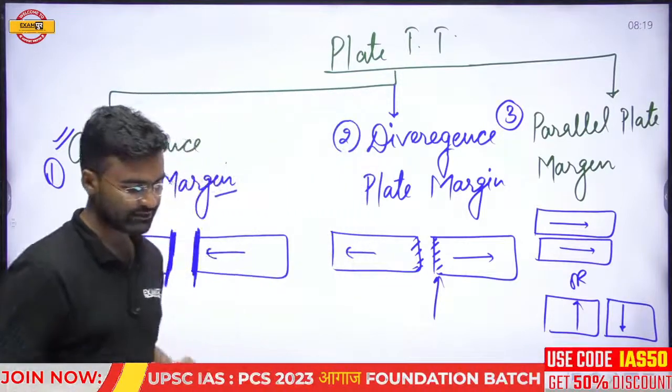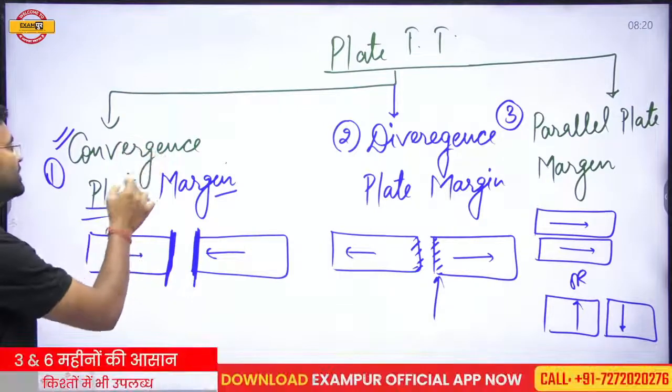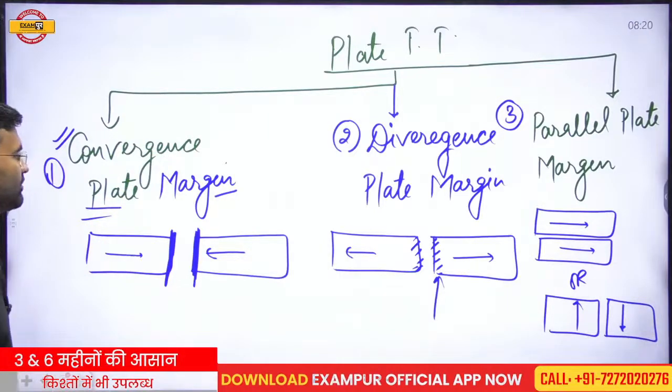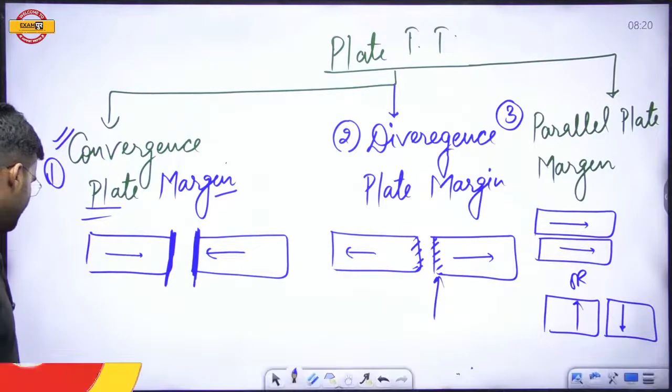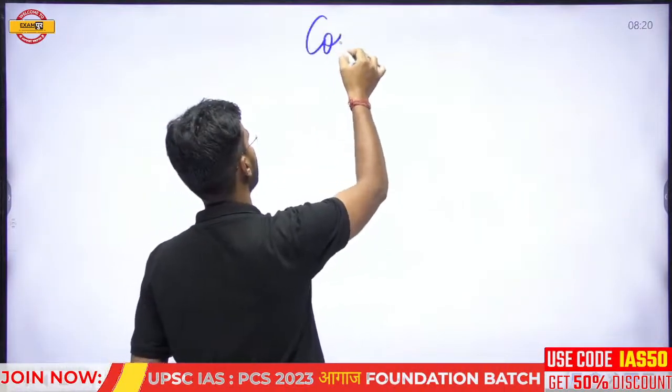That is why this is a very scientific theory. So first we will take the first one, the convergence plate margin, or the convergence plate movement.